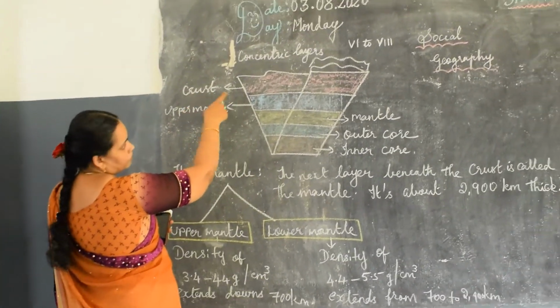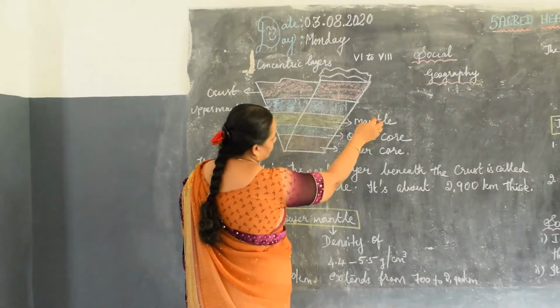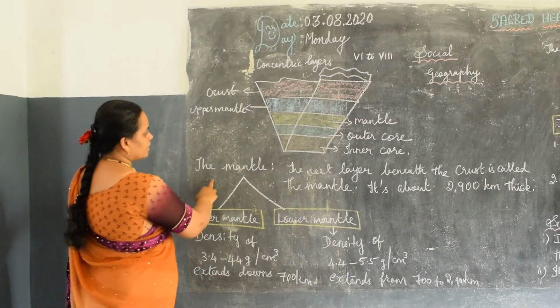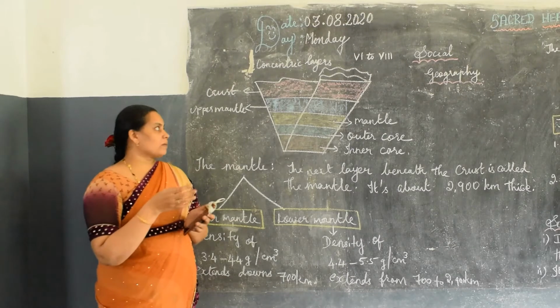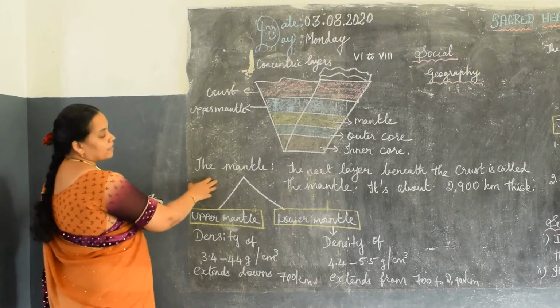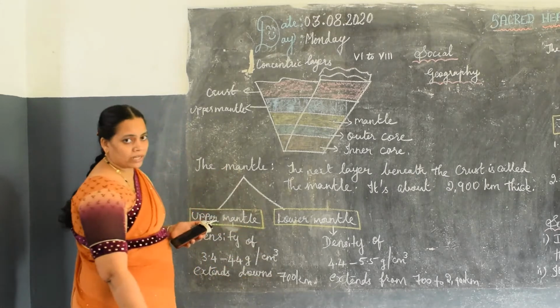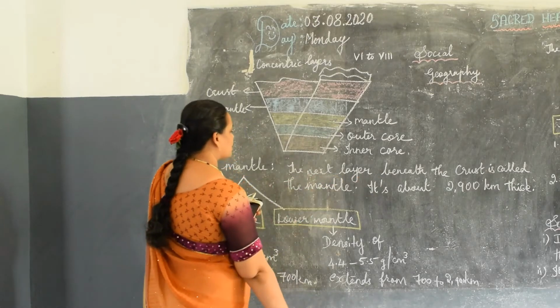Here the concentric layers of earth are given. See the picture. The first layer is the crust, and the next ones are the upper mantle, lower mantle, outer core and the last one is the inner core. The crust is the surface of the earth. The next layer is called the mantle. Mantle means shield. So that is the mantle, the next layer beneath the crust.